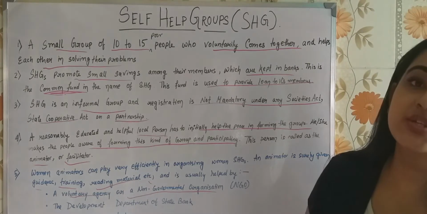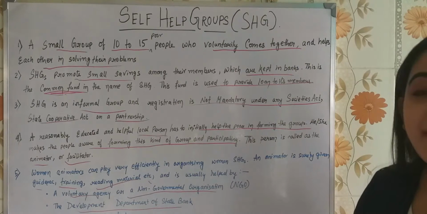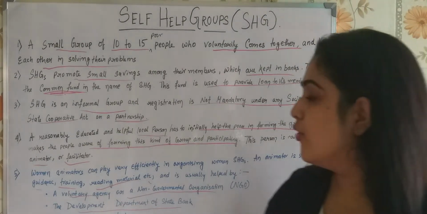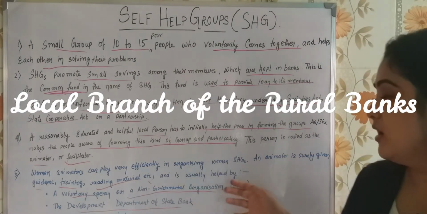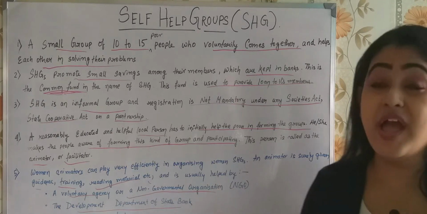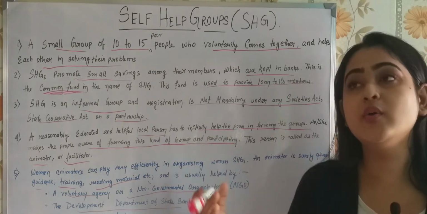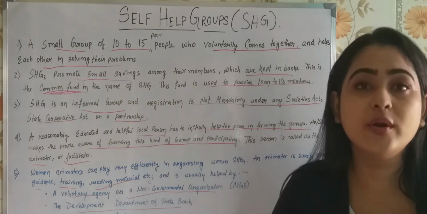A voluntary association or an NGO, the development department of the state bank, or a local branch of a bank. These are the three organizations that help the animator.